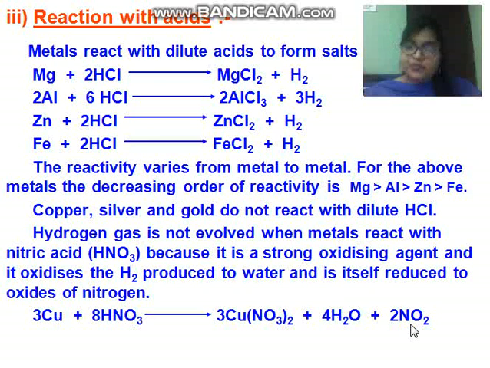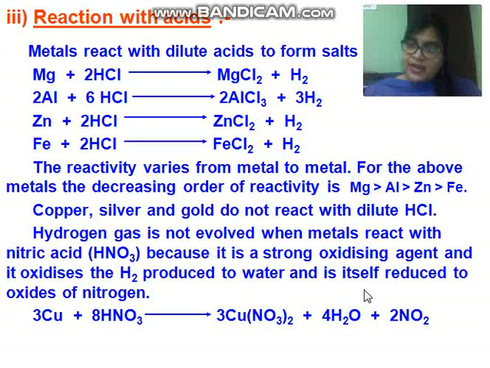But children, one more thing I want to share with you is that when we take a very dilute solution of nitric acid, I think you all know what is dilute and concentrated. So when we take a very dilute solution of nitric acid and treat it with a metal like magnesium or manganese, they will react.